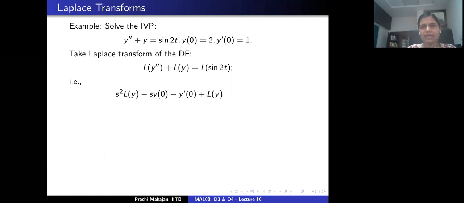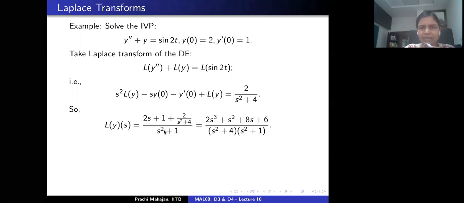Okay. So having made sure that the hypotheses of the corollary are satisfied, one can write down the Laplace transform of the second derivative of y in terms of the Laplace transform of y, which means that the left hand side looks like this: s square Laplace transform of y minus s y evaluated at 0 minus the derivative of y at 0 plus L of y equals the Laplace transform of sine of 2t, which we computed in the beginning of this lecture as 2 by s square plus 4. Okay. I'm going to plug in the initial conditions.